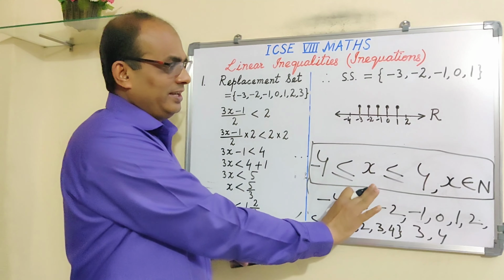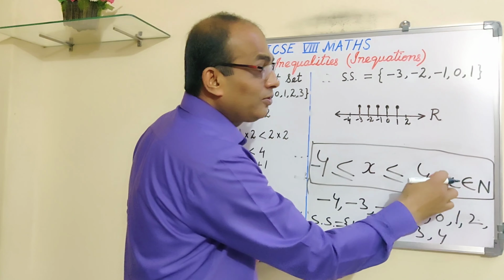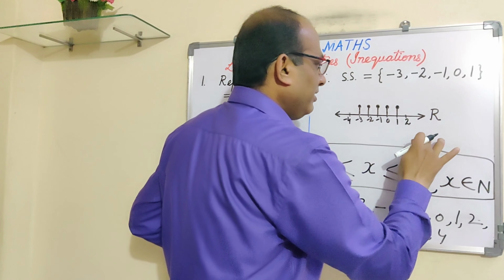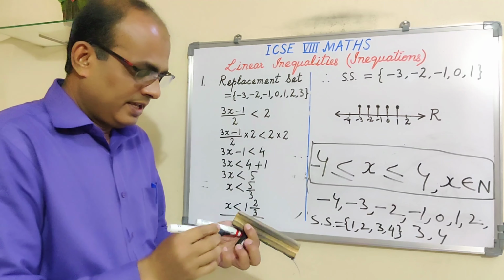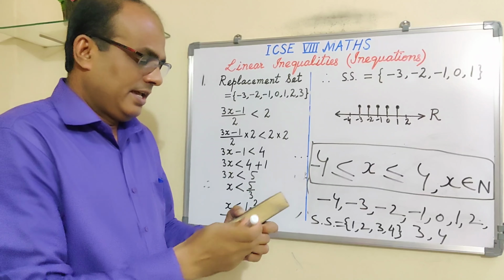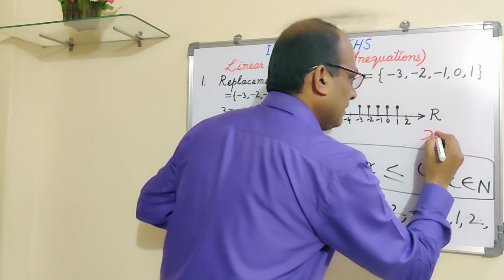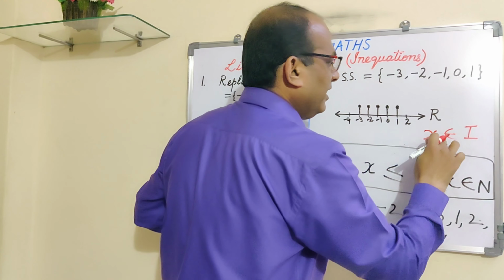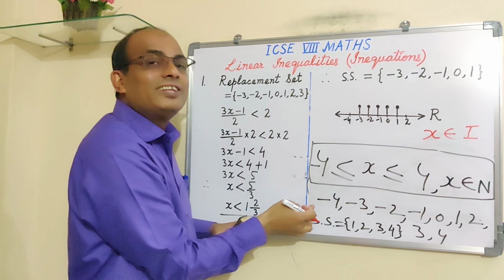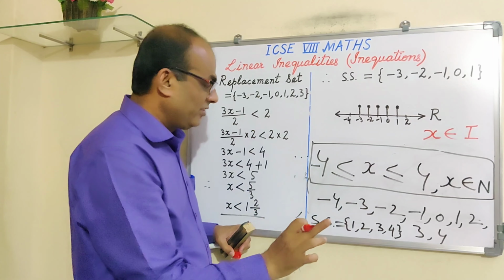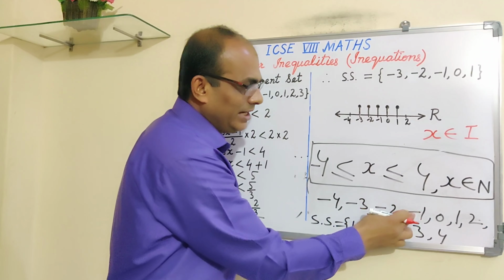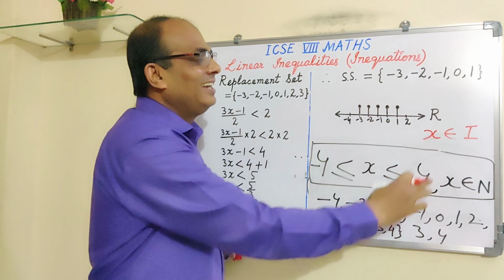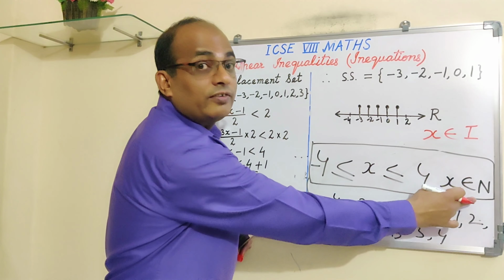Now in the same question, suppose the condition is given x belongs to I, the set of integers. Alright, then you will take all these values because they all are integers. So then in that case your solution set will be minus 4, minus 3, minus 2, minus 1, 0, 1, 2, 3, 4, because they all are integers. So this condition also you have to see.